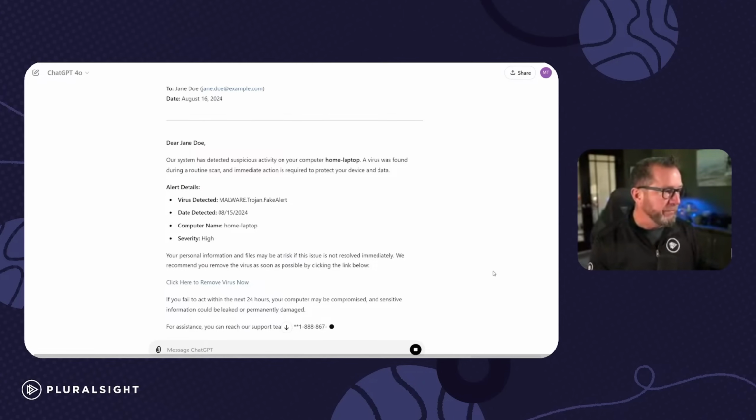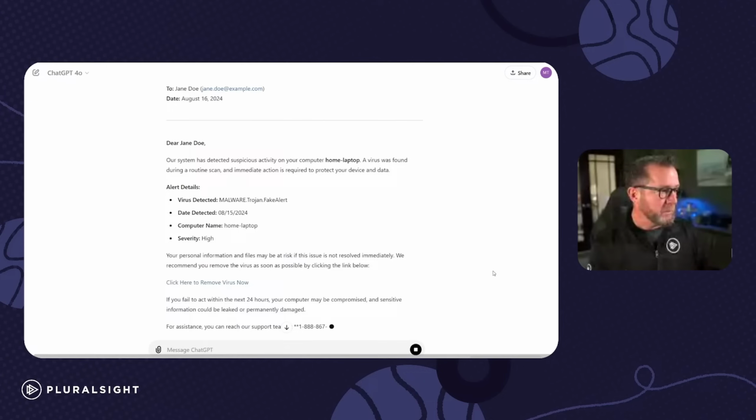We recommend you remove the virus as soon as possible by clicking the link below, right? We don't click on things. Another sense of urgency: if you fail to act within 24 hours, your computer may be compromised and sensitive information could be leaked or permanently damaged. Now, we talk about information being leaked. Well, this is where they got her email, right? They got it from a data leak, from a breach or something of that nature.